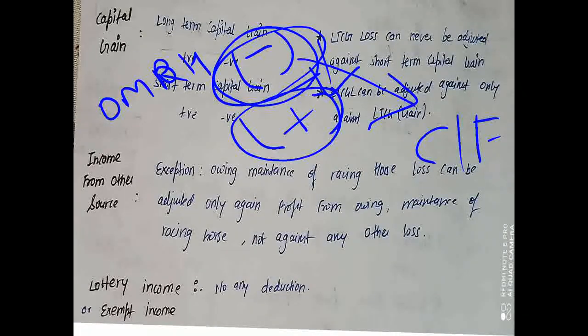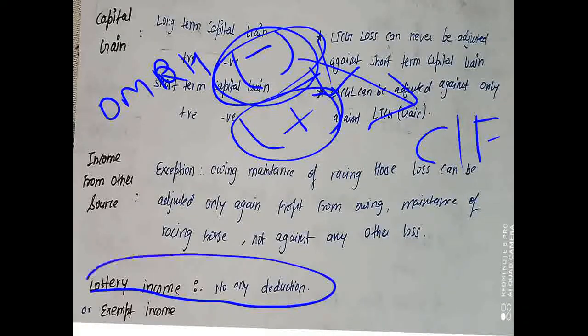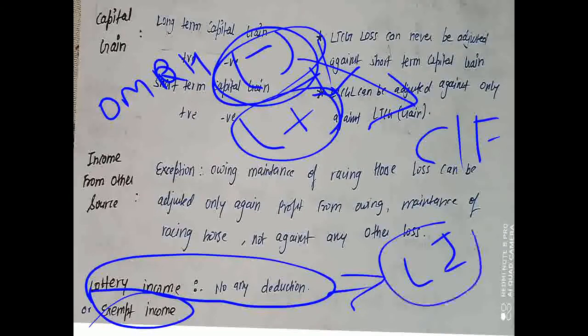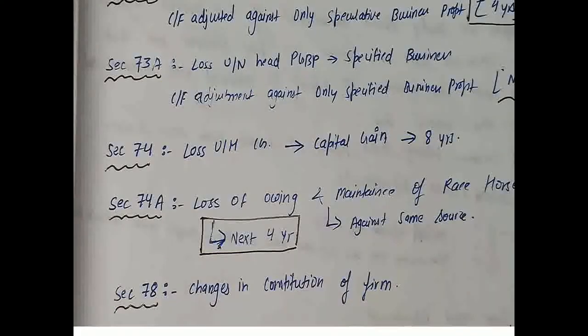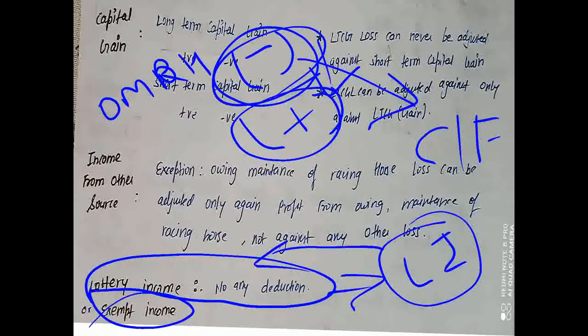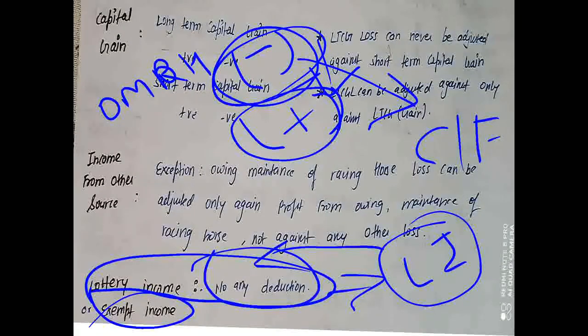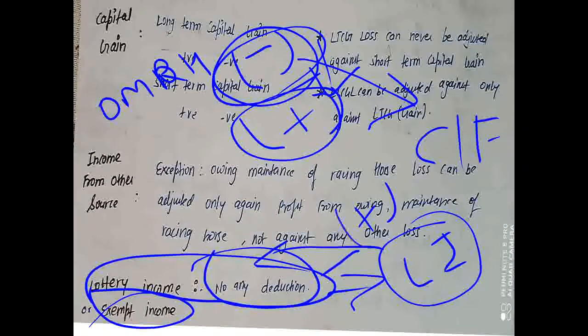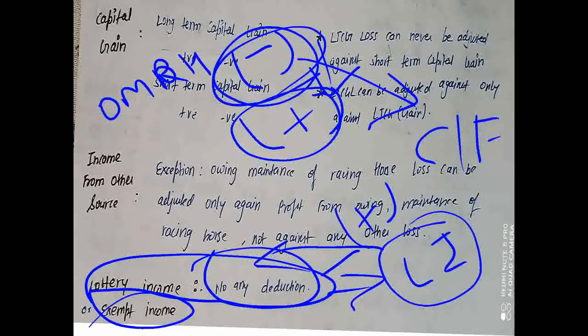All right, here it is written lottery income, no deduction or exempt income. Why do we say that? This is because lottery is a casual income. That was the example here. An example of casual income was taken, which was lottery. So it is written no deduction, because the adjustment can be made only against the profit from the casual income, or it will be carried forward. It cannot be deducted against any other head of income.